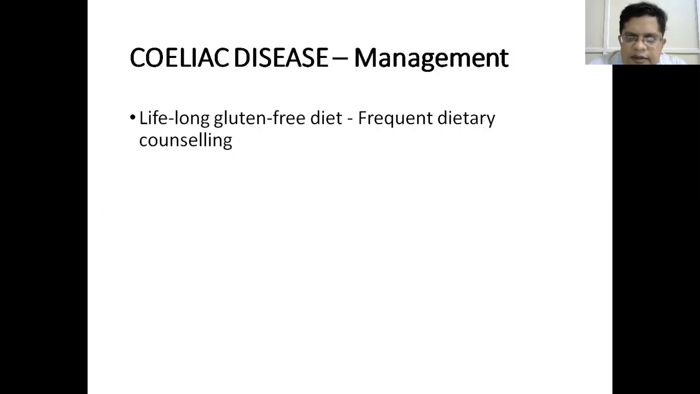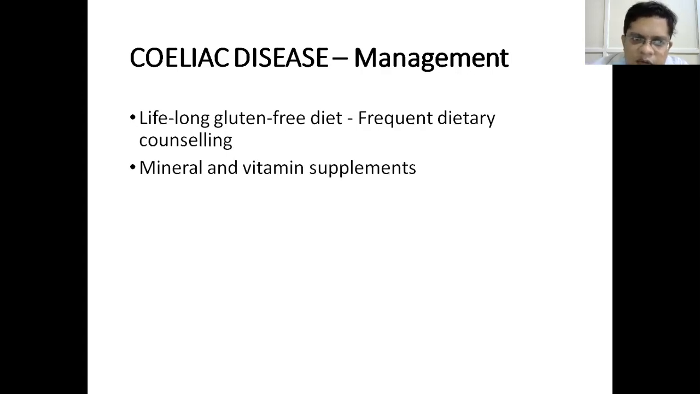How do you manage? The management is just by gluten-free diet. So lifelong gluten-free diet is the only treatment. The patient must be counseled to avoid dietary products which contain gluten. So the diet must contain carbohydrates from products other than those containing gluten. Frequent dietary counseling is required so that the patient maintains a lifelong gluten-free diet.